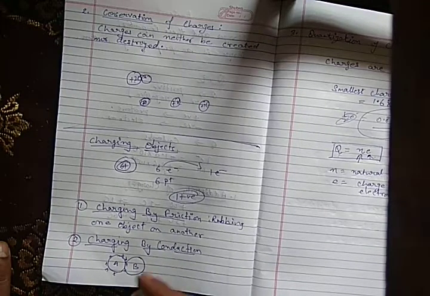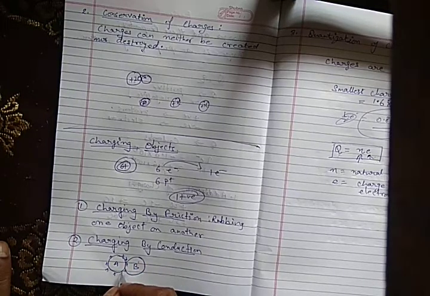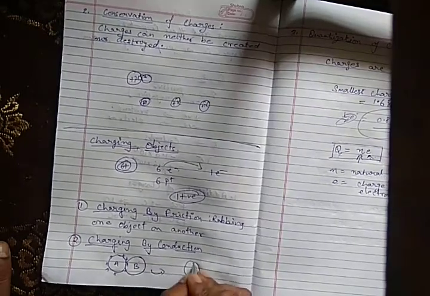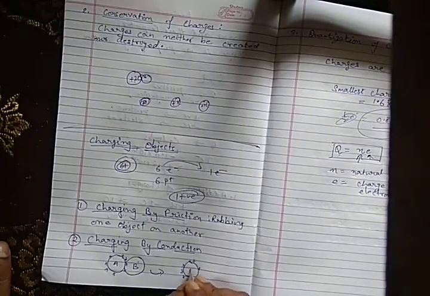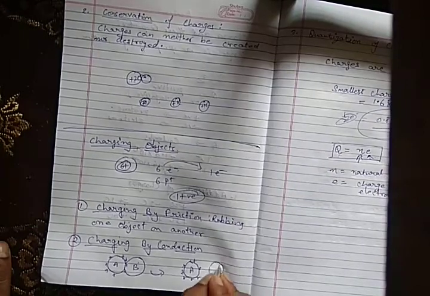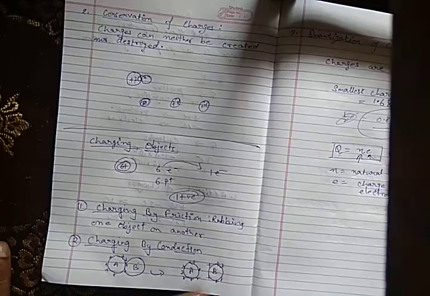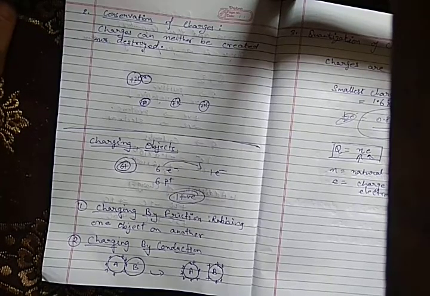Now what will happen? Some positive charges will move to B. When we separate A and B, we have some charges on A and some on B. In this way we have charged one object by another using conduction. That means bringing in contact an object that was charged earlier and another that was uncharged. So this is another method of charging.